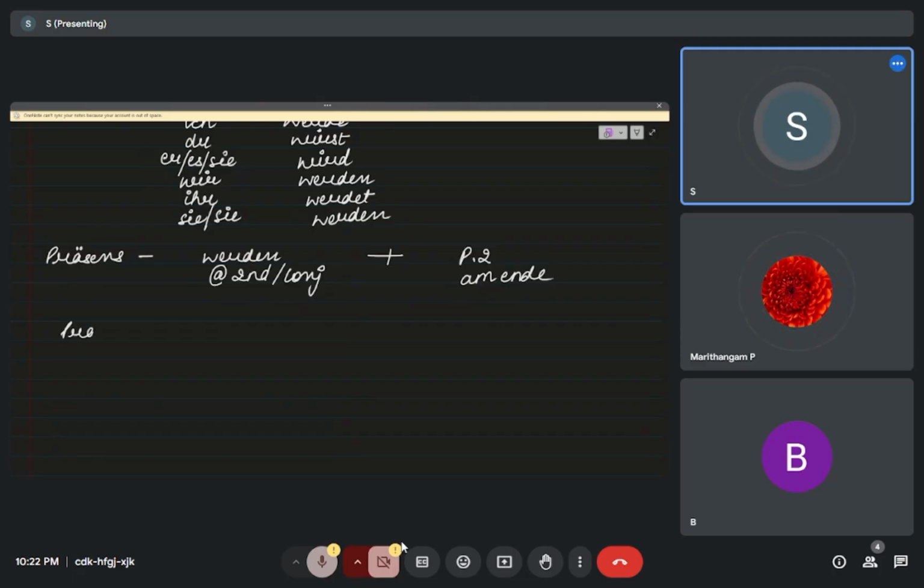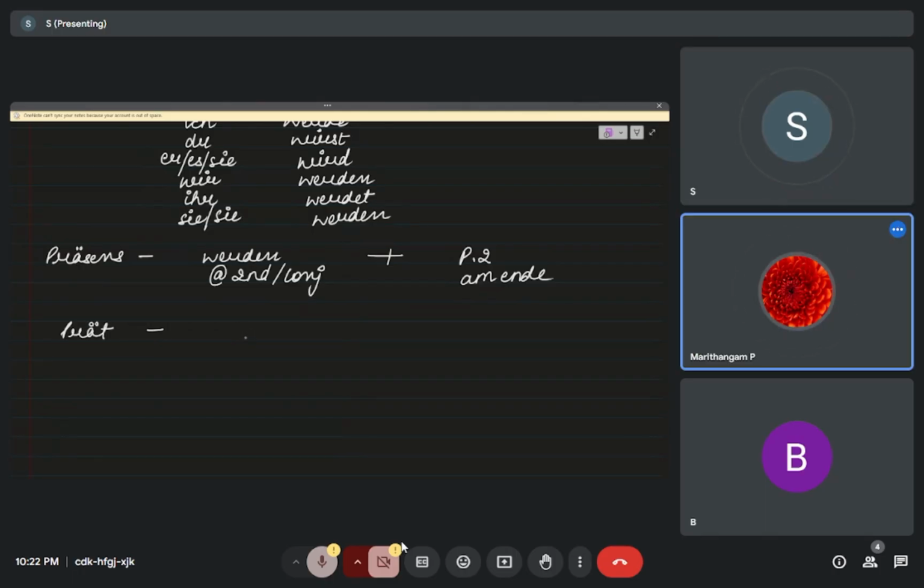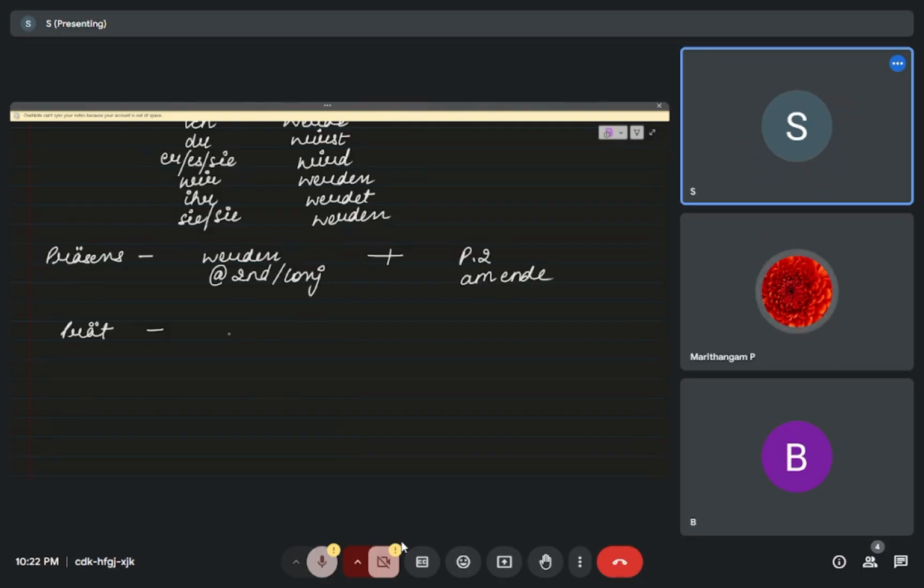Now Präteritum. The rule of Präteritum is not the same. Here wurde will become, and the main verb converts into Partizip II at the end, and wurde is at the second position in conjugated form.